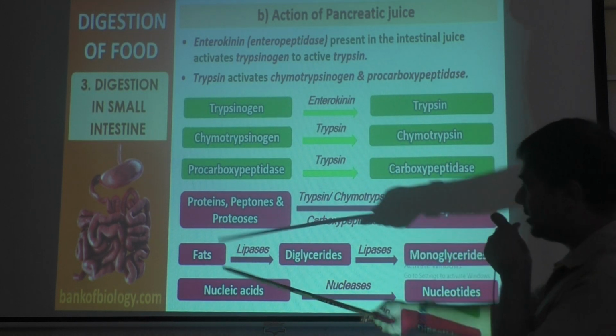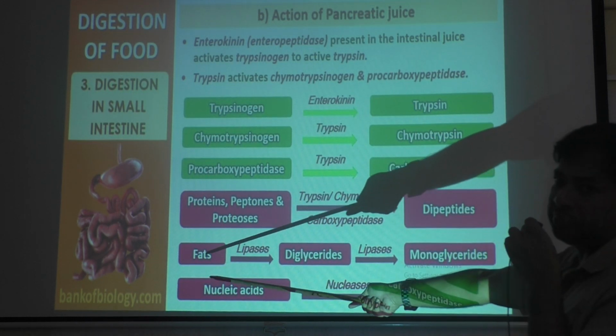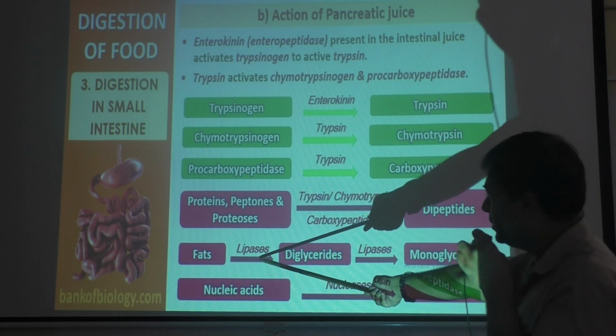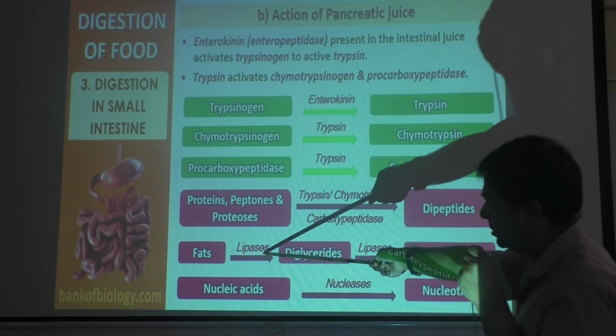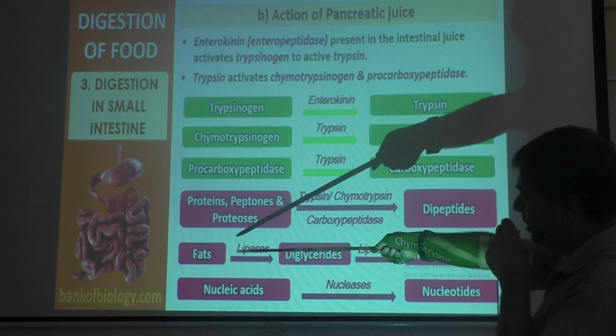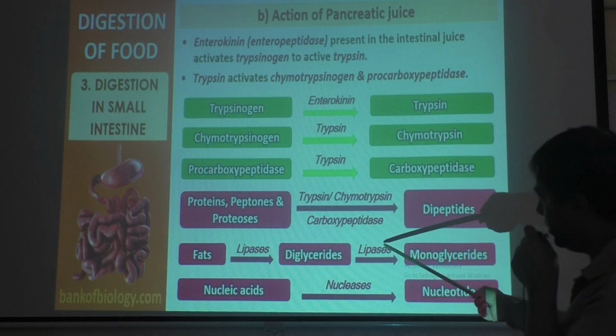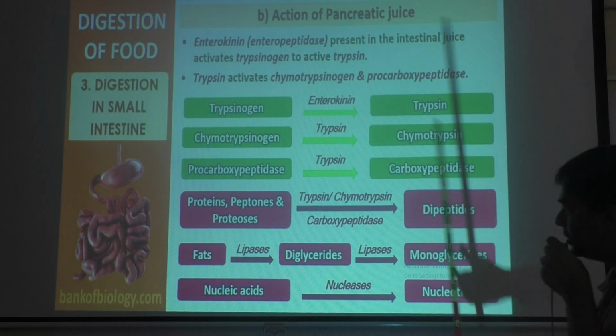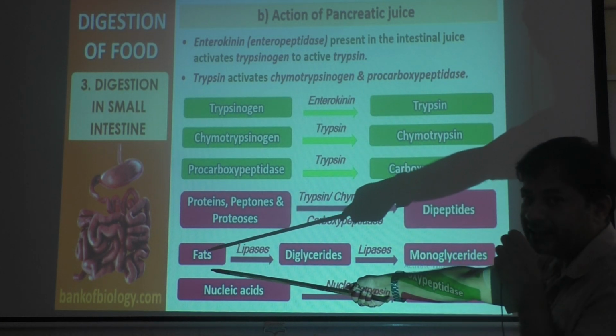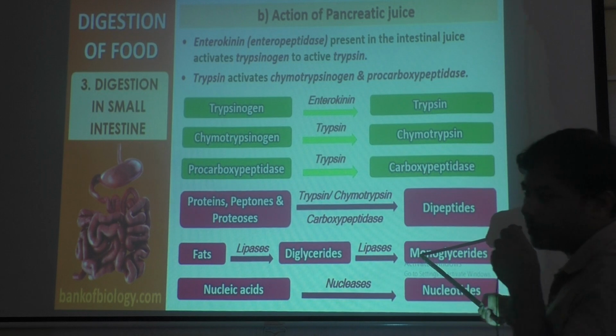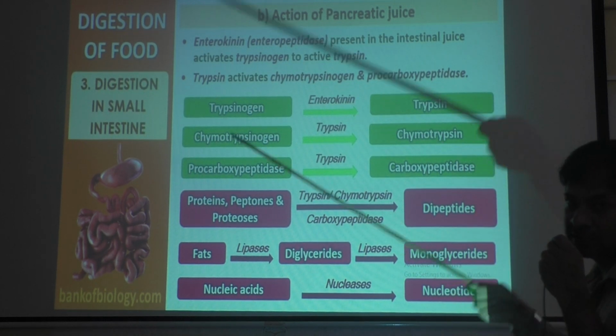We are talking about fats. Fats are also called lipids. So the enzyme which acts on lipids is lipase. So lipase will convert lipids or fats into diglyceride, and diglyceride becomes monoglyceride by the same lipase. So this is the first product what food contains, and this is the final product what body absorbs for getting